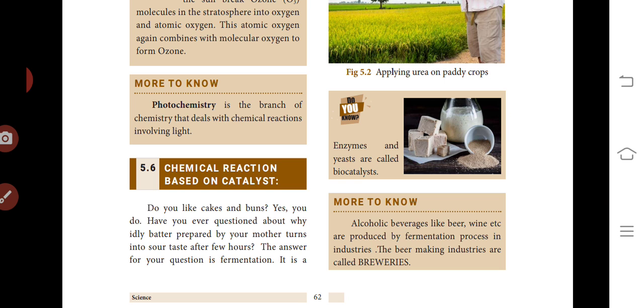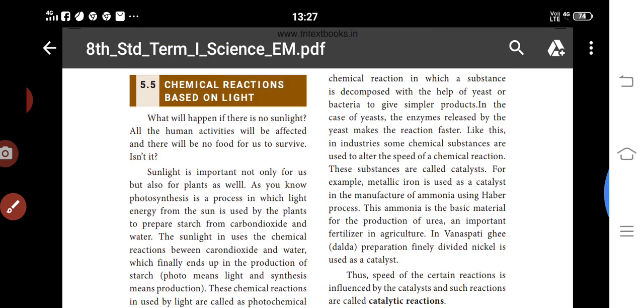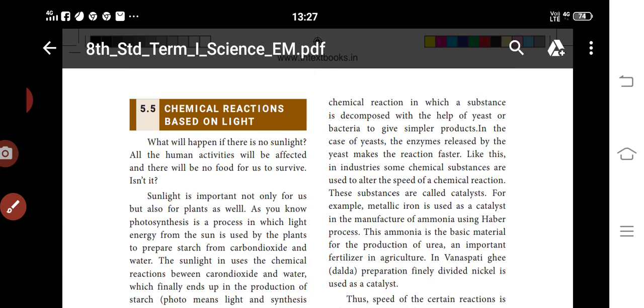So do you know fermentation? First one is fermentation. Fermentation is a metabolic process that converts sugars to acids, gases or alcohol. It occurs in yeast, bacteria and other microorganisms, as well as in animal muscle cells.